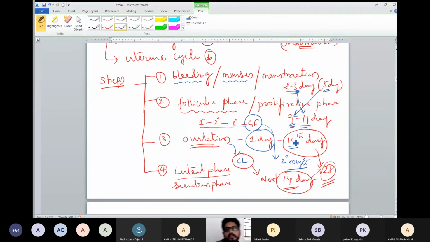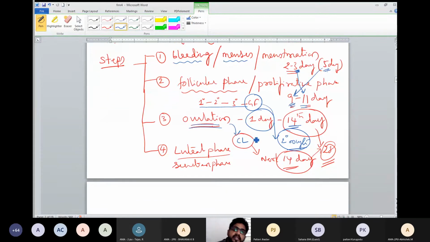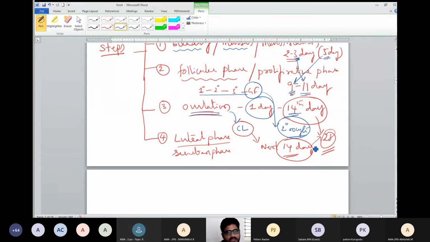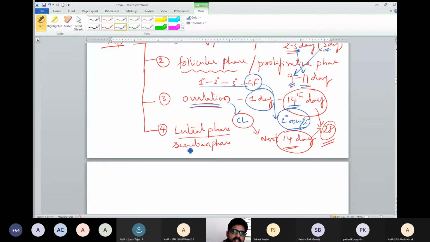Once the Graafian follicle is formed, then LH will come and rupture it. Then the corpus luteum will be released. Along with the production of the corpus luteum, at the same time the secondary oocyte is produced, so it is called ovulation. Ovulation occurs on the 14th day of a 28 day menstrual cycle. Understand? The luteal phase is the most constant phase, always 14 days.